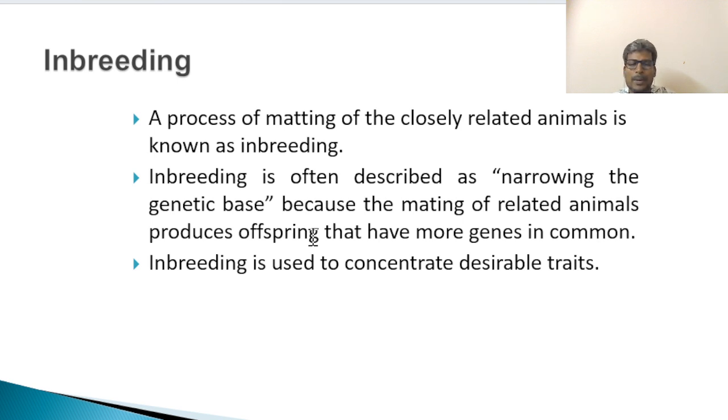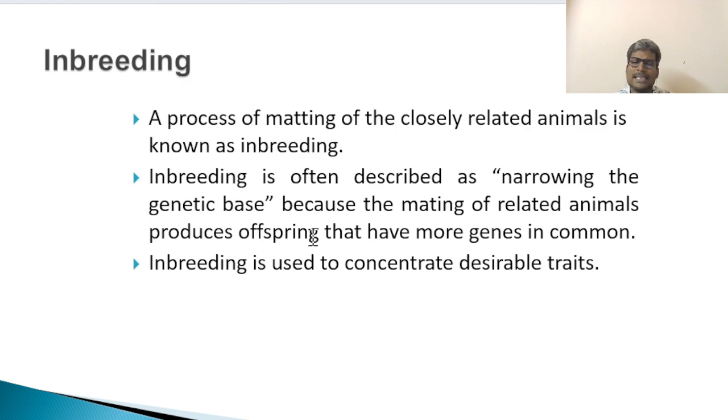Moving on to inbreeding. There are two types of breeding systems. One is inbreeding, where breeds are chosen based on their traits. The second one is crossbreeding. This technique will result in a different genome or different trait in the wanted animal or in the wanted breed.